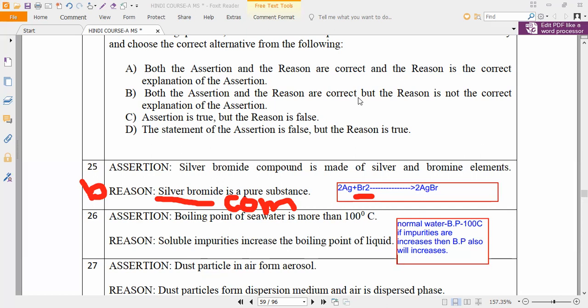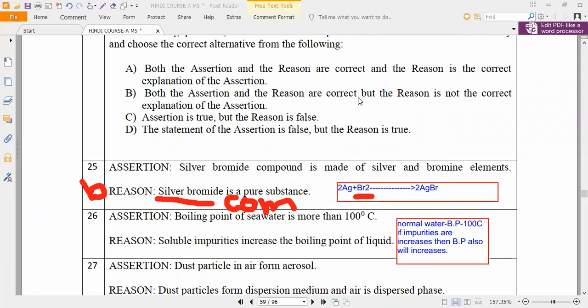Do you remember? Suppose you have 1 liter of water. If you add more and more salt, the salt occupies the gaps between the water particles, so it becomes frozen much faster. Do you remember what I am saying? Are you understanding, everybody? Please respond. So the melting point will decrease.